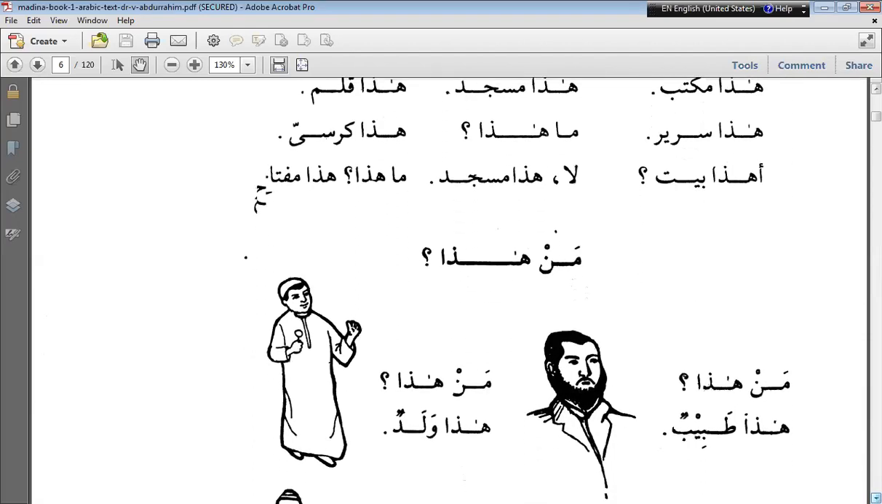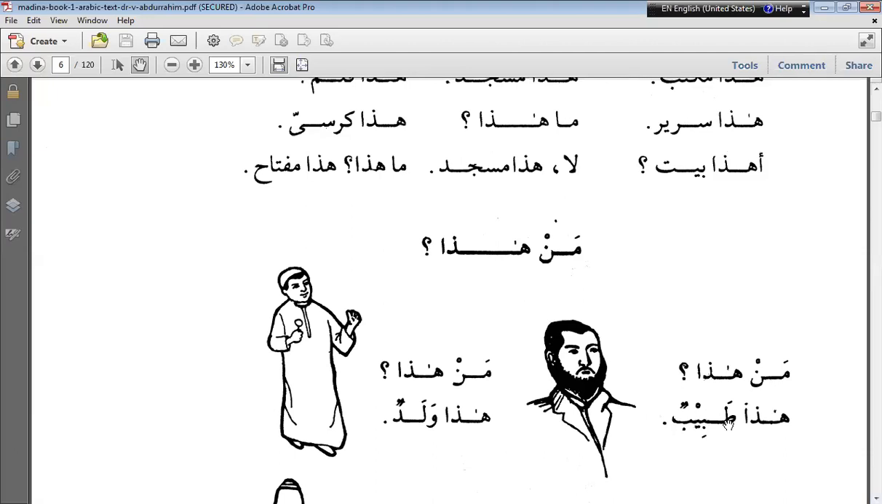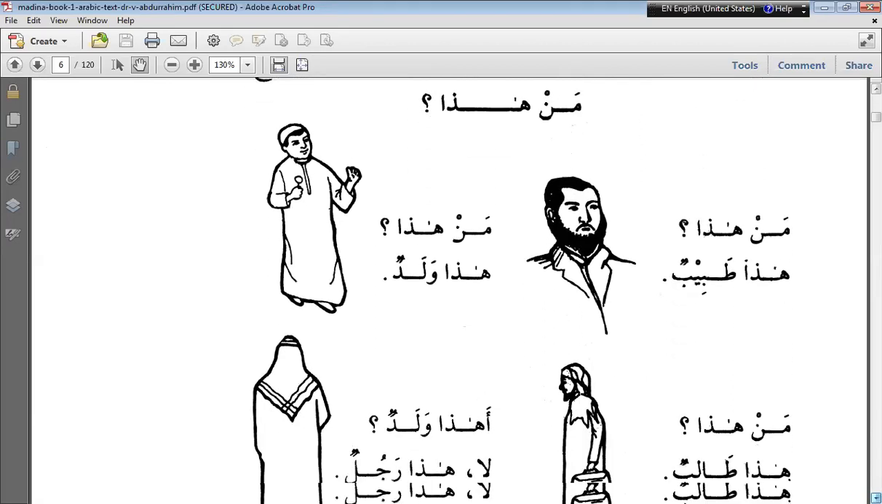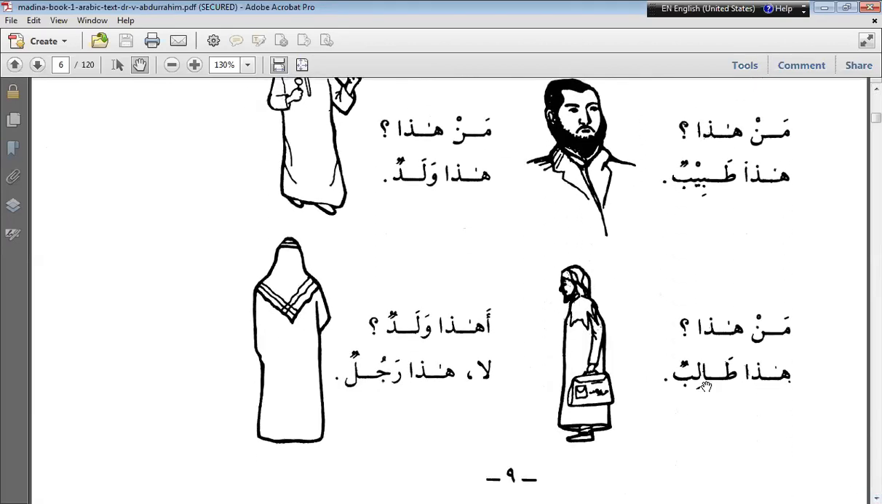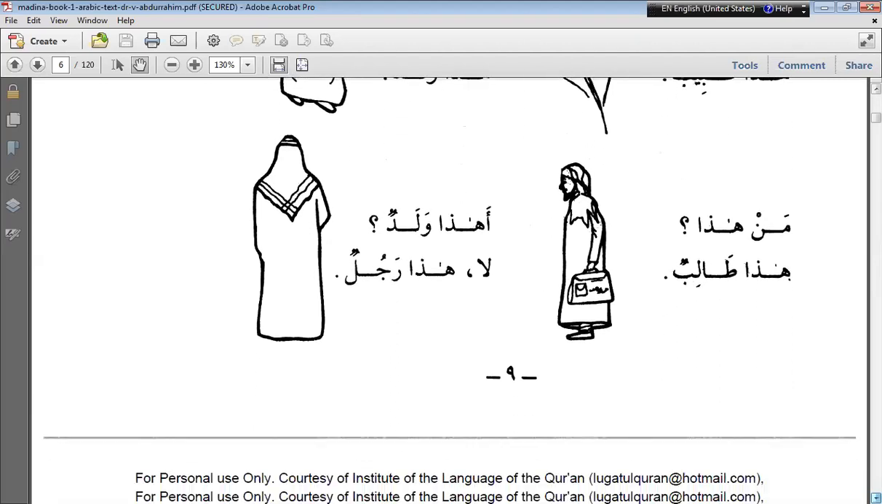Okay, next see here the new word tabibun. Tabibun means doctor. Okay, waladun means boy. Pattern is same. Man haza? Who is this? Same question. Haza waladun. Here talibun means student. Rajulun means man. That is the same.